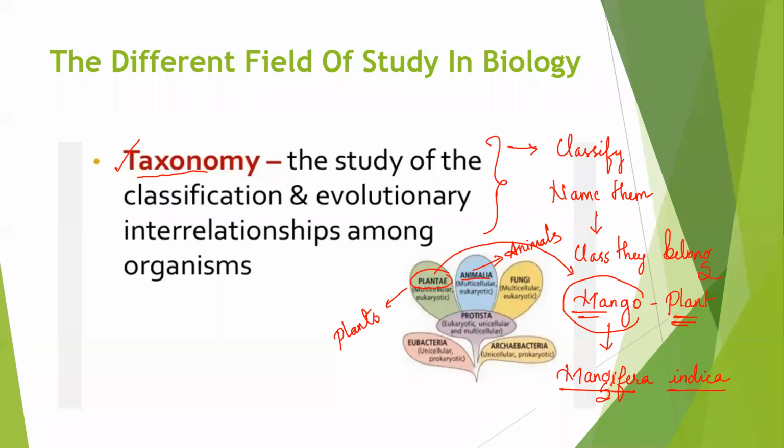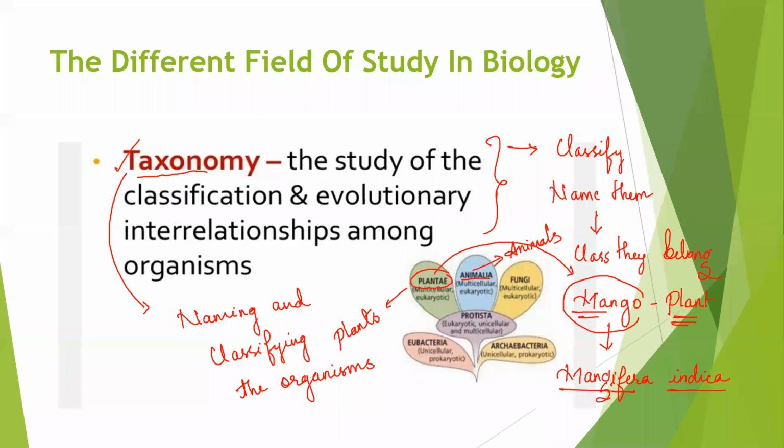Don't confuse yourself with this definition. Remember, taxonomy is nothing but naming and classifying organisms.